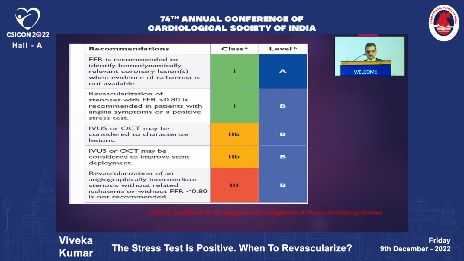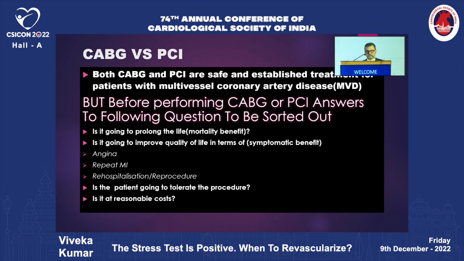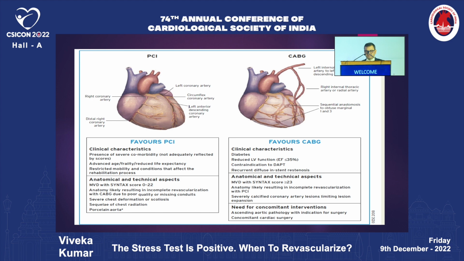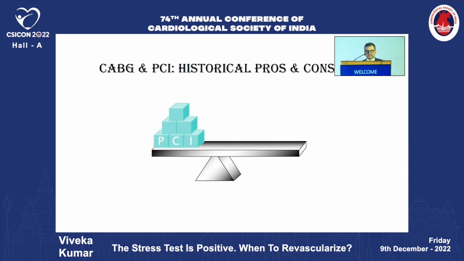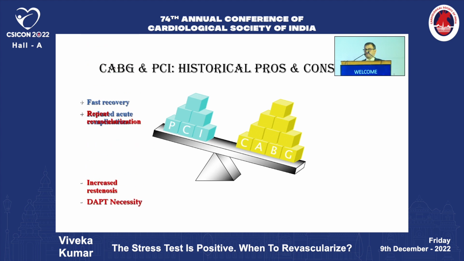The FFR is invasive, but the stress test should be done in the non-invasive lab with various modalities, whatever availability and expertise is there. This algorithm also shows that most of the time, if the patient has significant ischemia, we need to revascularize. The revascularization can be done either by bypass surgery or PCI. There are various features: the higher the risk, the higher the SYNTAX score, multivessel disease, proximal LAD, left main disease. These are the situations where revascularization by bypass surgery is much better compared to PCI.